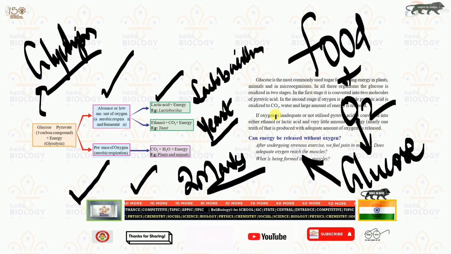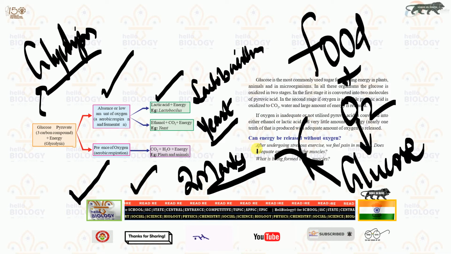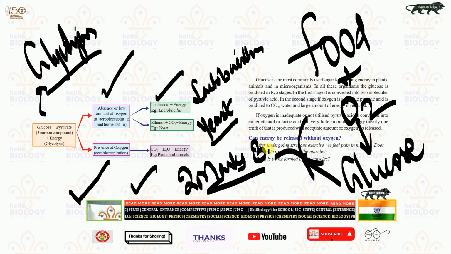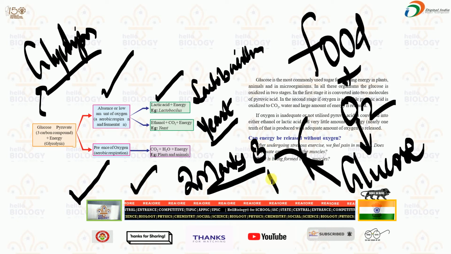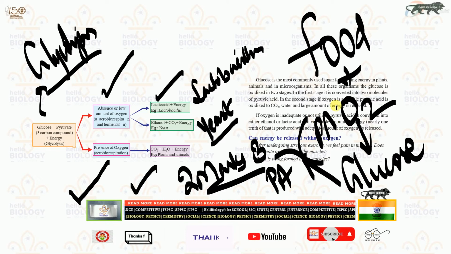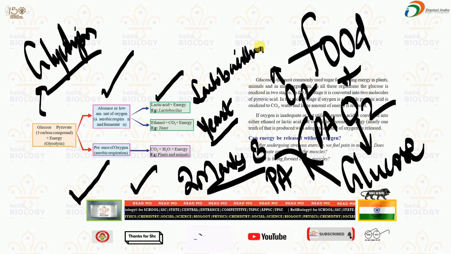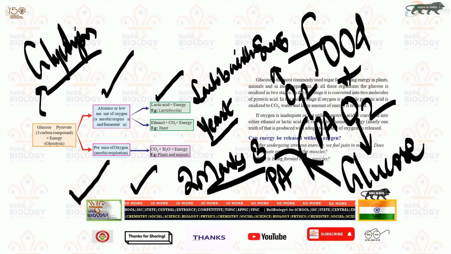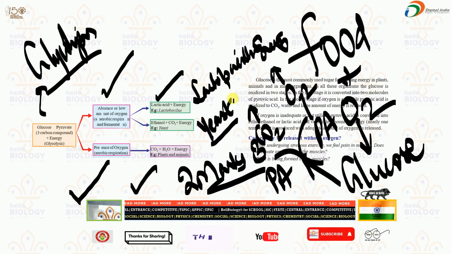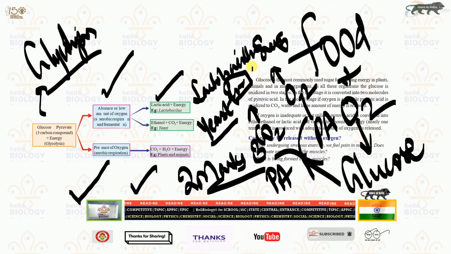Then this glucose converts into 2 molecules of the 3-carbon compound called pyruvic acid. If pyruvic acid gets oxygen, then yes, huge energy is produced in humans. If oxygen is not there, energy is very little, and it produces lactic acid or ethanol.